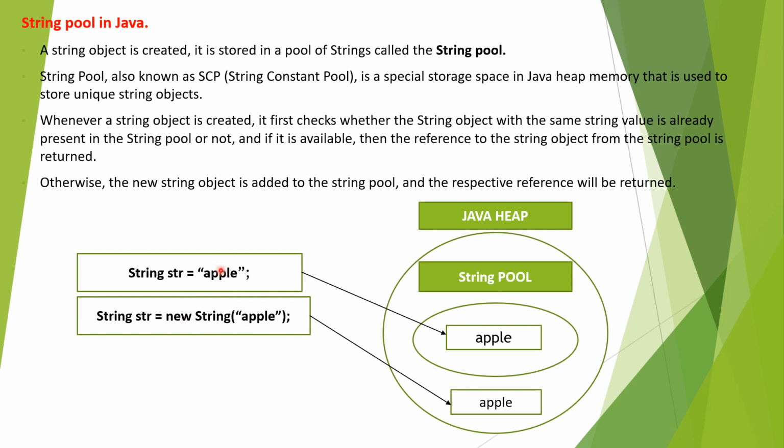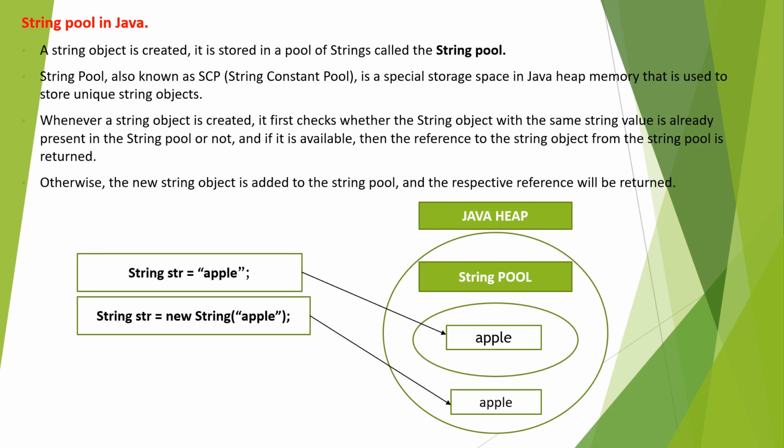So here are the two ways of creating a string: using the literal and the new keyword. Whenever a new string is created, it will check in the string constant pool whether it is available or not. If it is available, then the reference of that particular string object from the string pool will be returned. If it is not present, then a new string object is added to the string pool and that new reference will be returned. So this is one of the important and favorite questions of any interviewer.